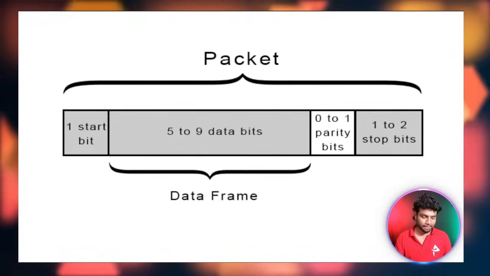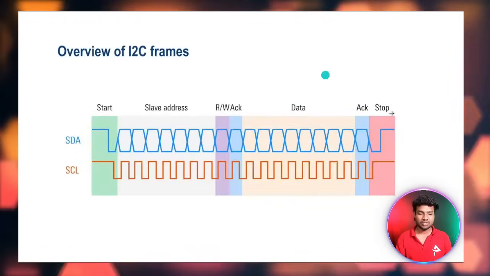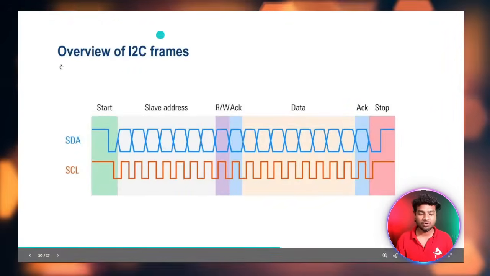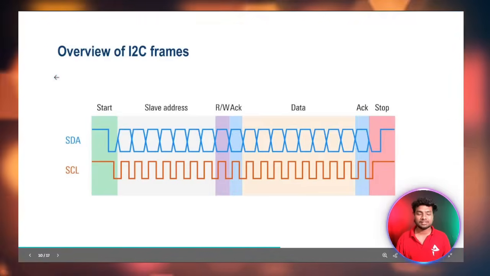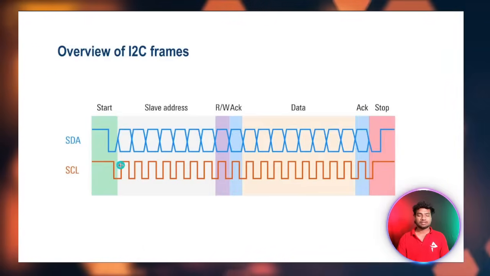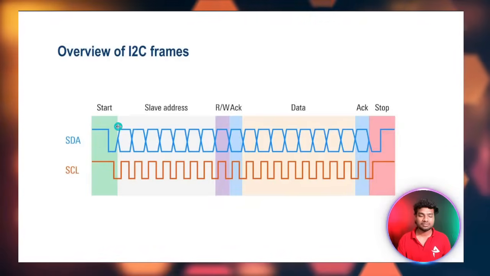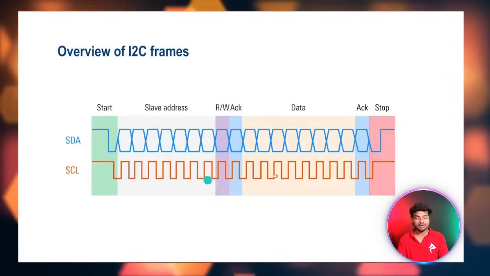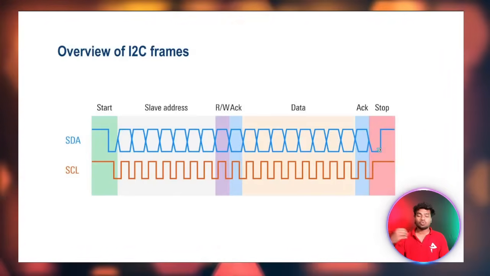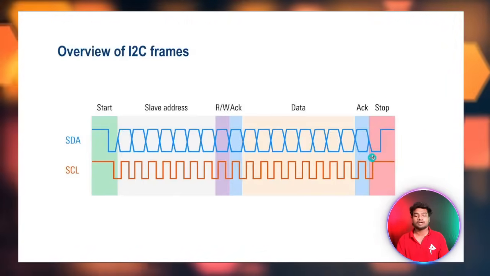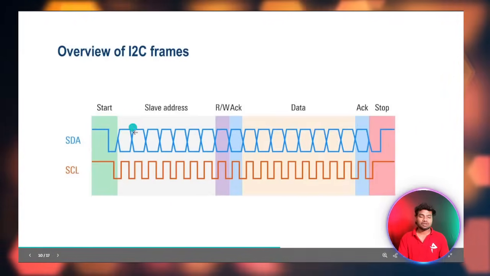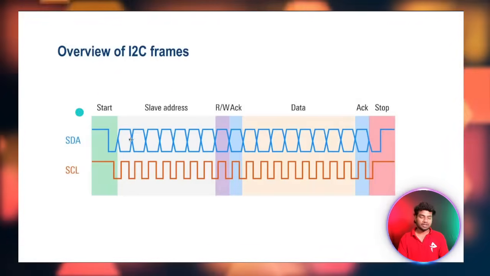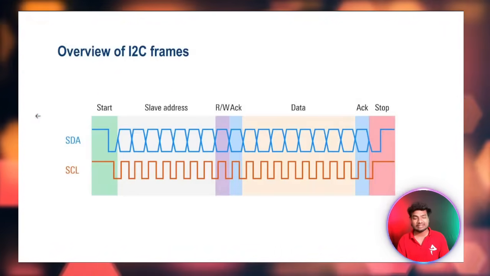Okay. And yesterday we also saw the I2C protocol code. This is the frame format for that, with a start condition and a stop condition. The main thing is, while the clock is high, if the data line changes from 1 to 0, high to low, it is a start condition. If it changes from 0 to 1, low to high, it's a stop condition. Then the slave address, acknowledgement, read and write data, and then acknowledgement. We already saw this frame format in the previous classes.